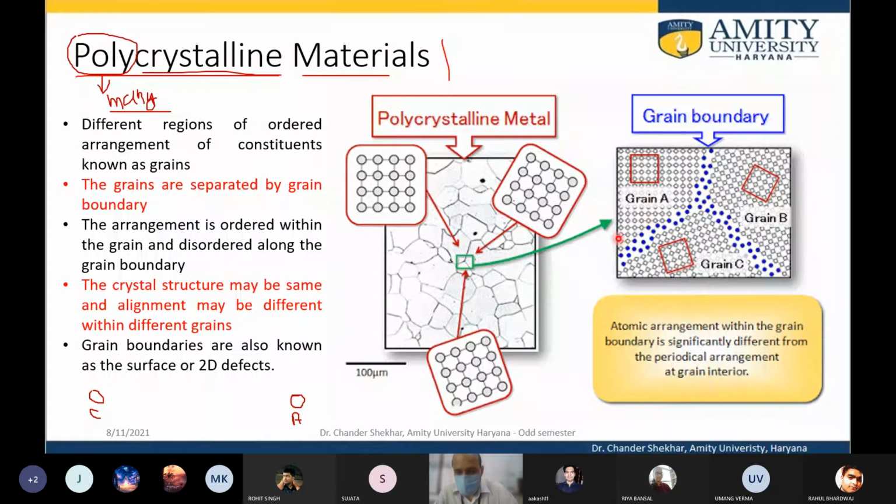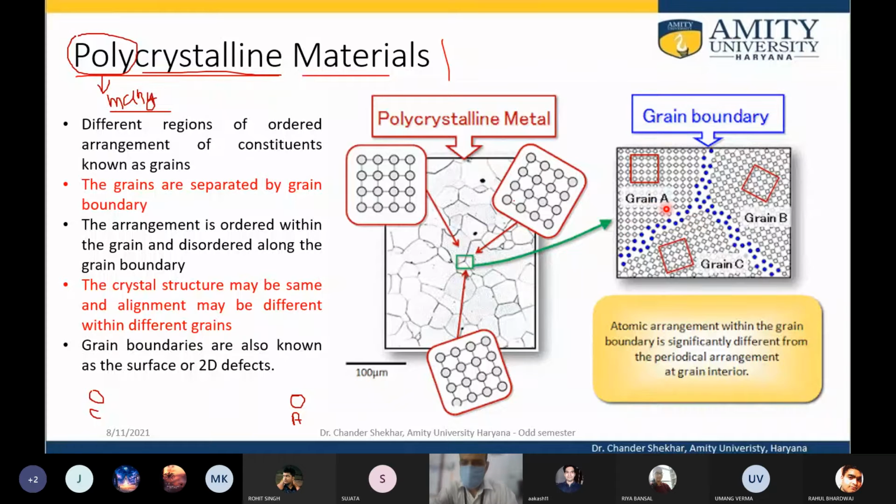This is a close-up diagram representing a bigger one. Suppose this distance is 100 micrometers. These individual grains are 50 to 60 micrometers across, and this particular region where three grains are meeting is represented by this inside diagram.